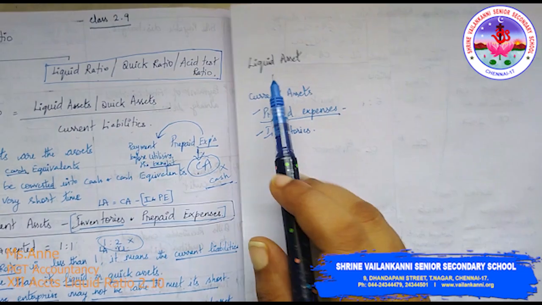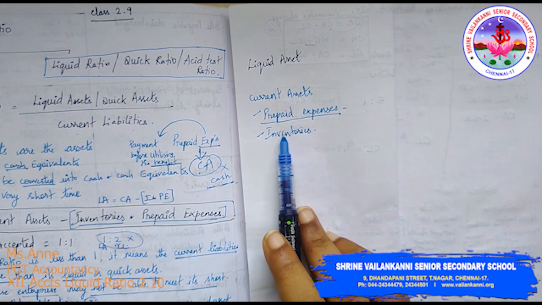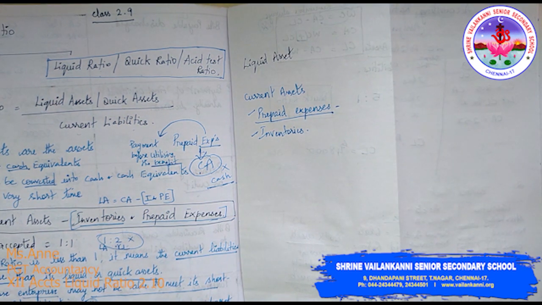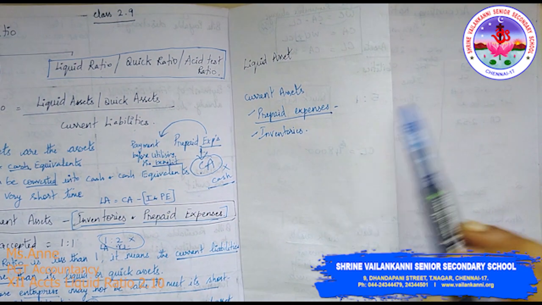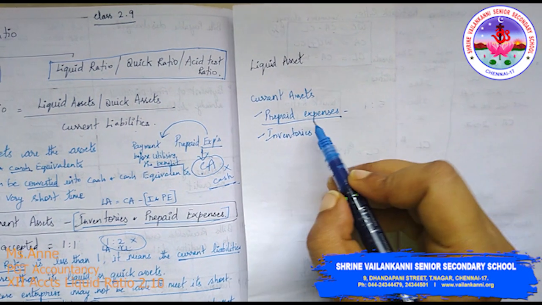When you look into liquid asset, there are two terms that you need to understand before moving to the liquid asset. One is prepaid expenses, another one is inventories. Prepaid expenses are the expenses that you incurred prior to whatever benefit you are going to enjoy. Say for example, you have recharged for rupees 150. That gives you unlimited SMS, unlimited calls and 2 GB per day data. You have not expended this benefit, but you have paid that money previously in order to enjoy the benefit at a future point of time. That is called prepaid expenses.